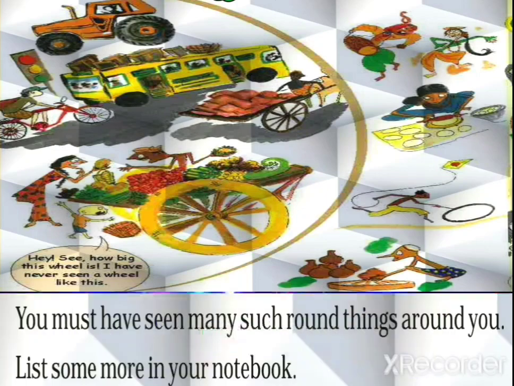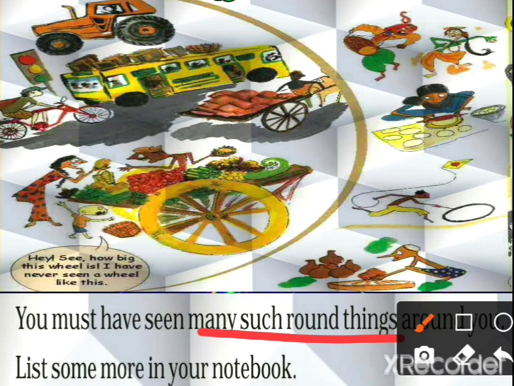Now, see here, there are so many examples of circles. One is the bus, the wheels of the bus. This is also an example of a circle. This is also an example of a circle. See here, a roti is given. There are so many examples of circles surrounding us. You must have seen many such round things around you. List some more in your notebook. You have to write many examples of circles in your notebook.